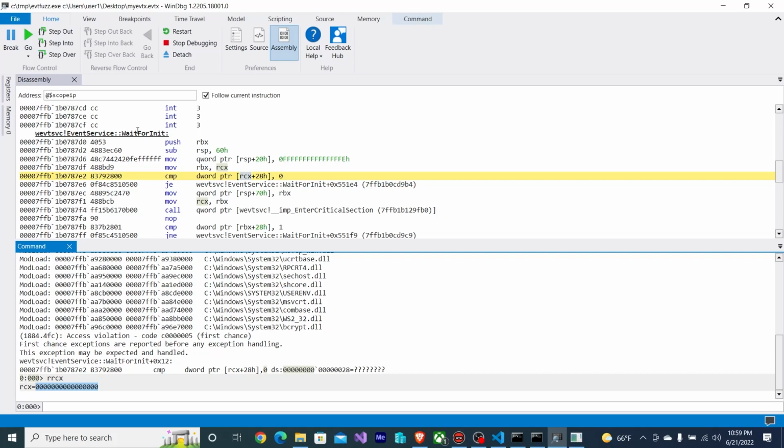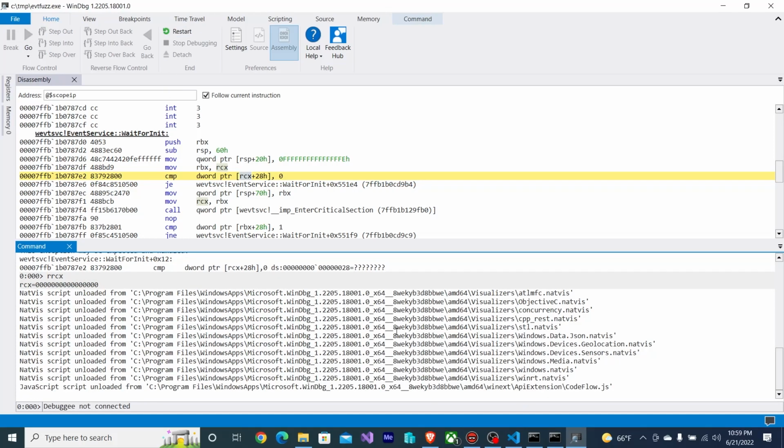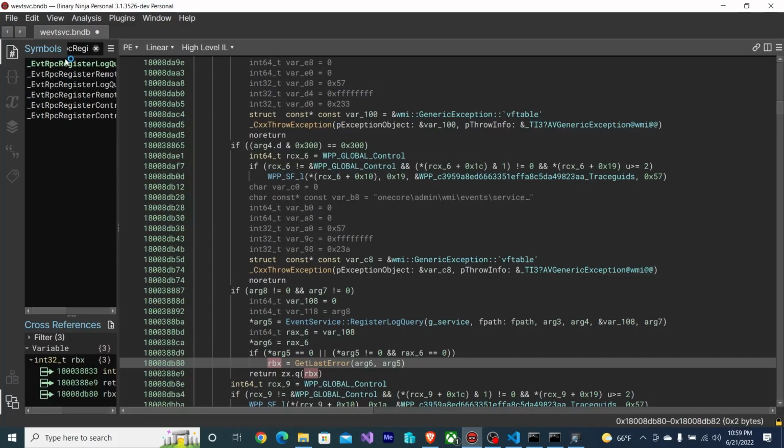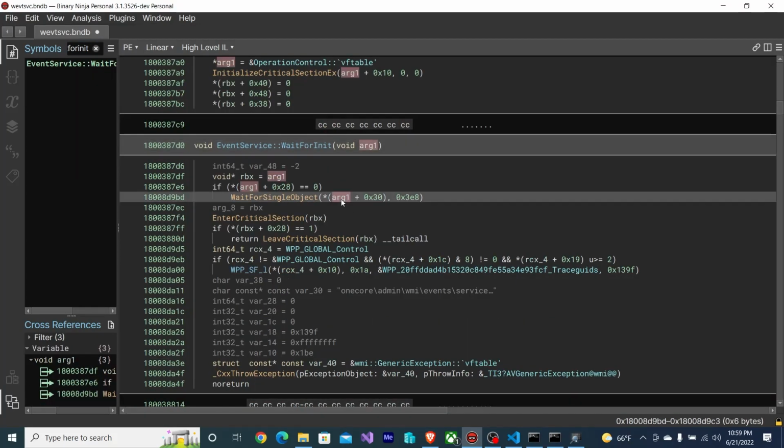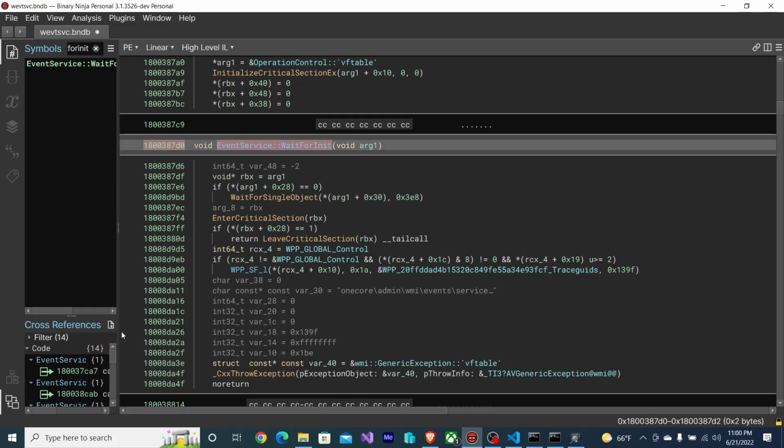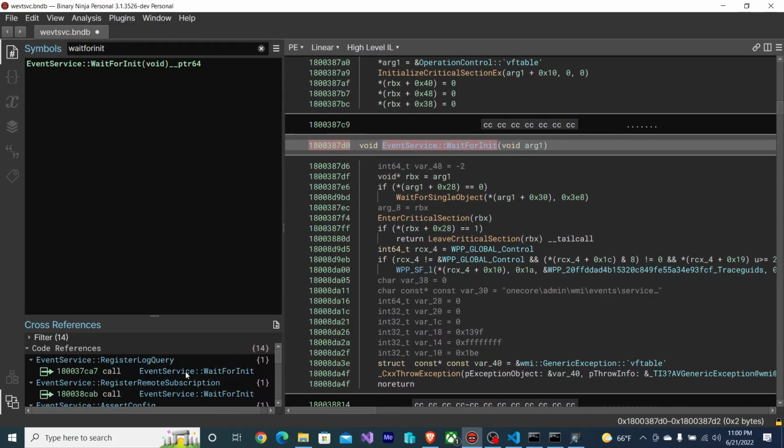Well, let's take a look at this wait for init function and see what RCX is. If I go to wait for init and see where arg1 came from. Now, where is this called from? This is called from register log query. So we can jump there.